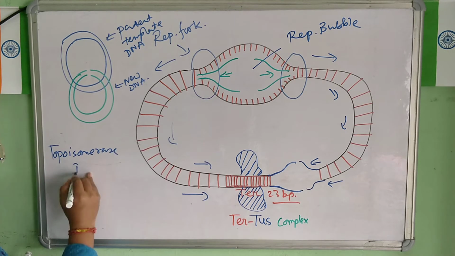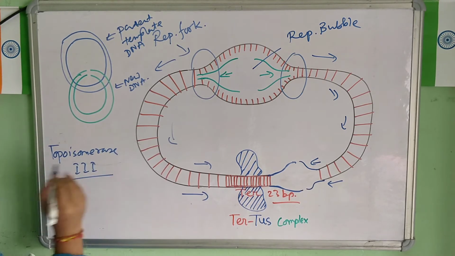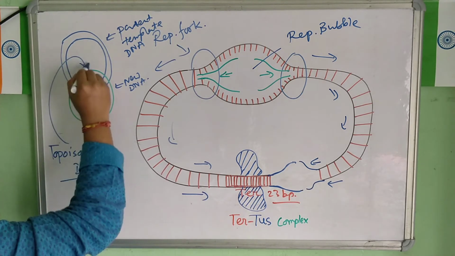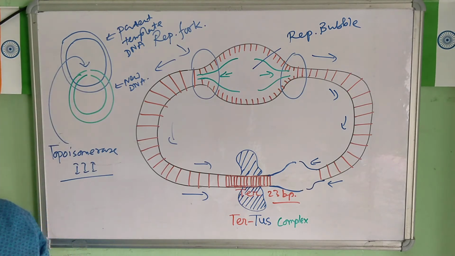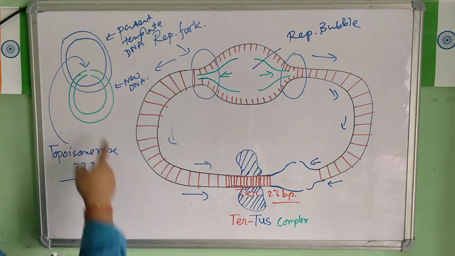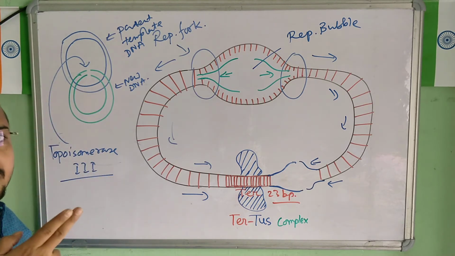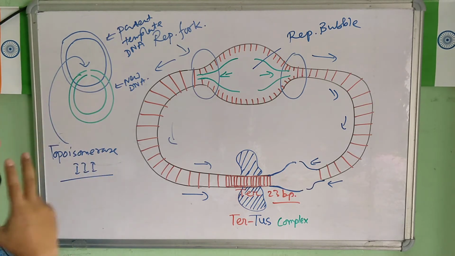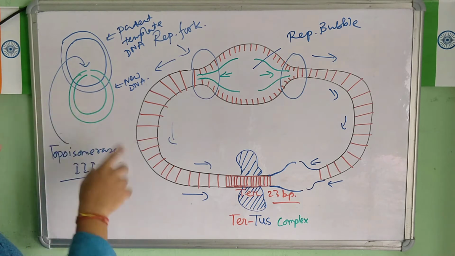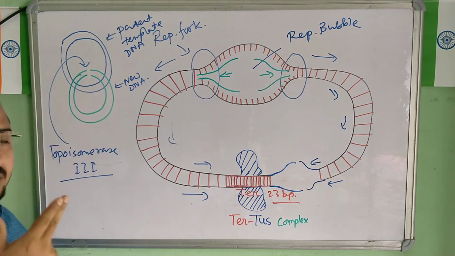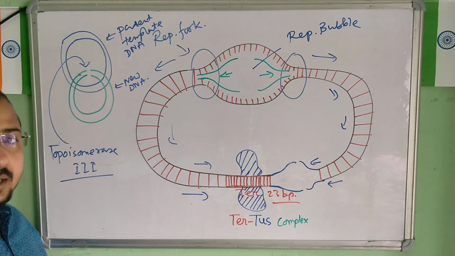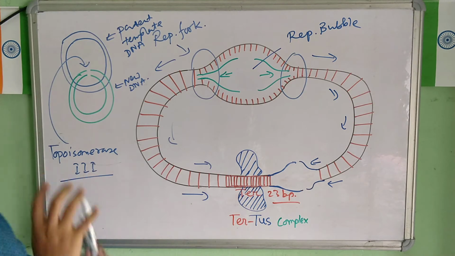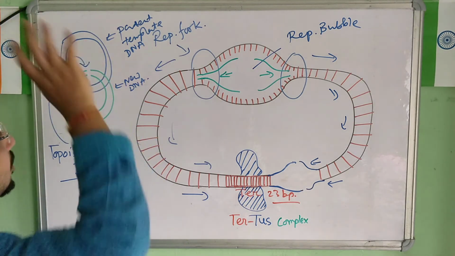topoisomerase 3. This topoisomerase 3 cleaves one of the DNAs, but both the strands of the DNA need to be cleaved, whether it is this one or the new one. Both the strands need to be cleaved by this enzyme, and once cleaved, this DNA will be separated automatically and they will be joined again. So it will be a newly separated DNA from the old one.